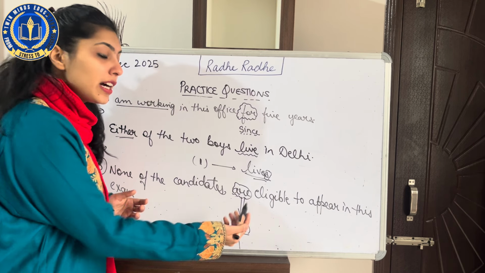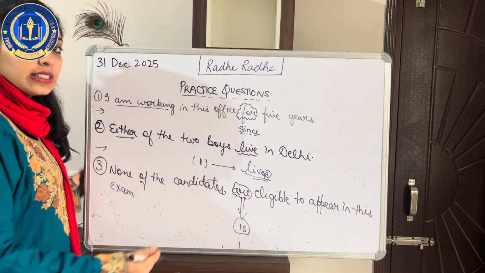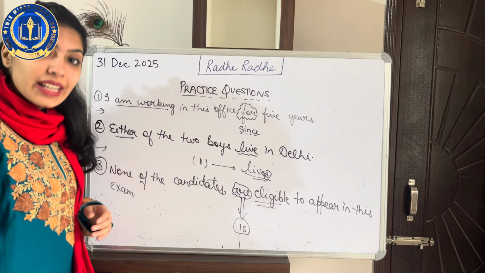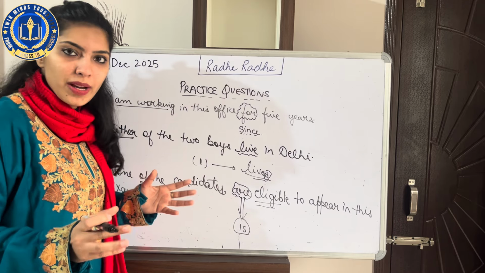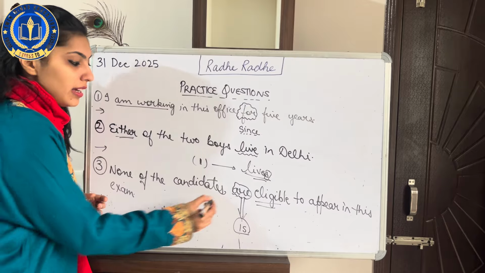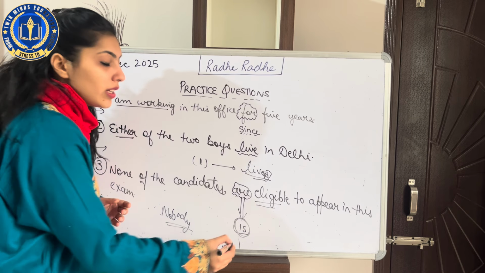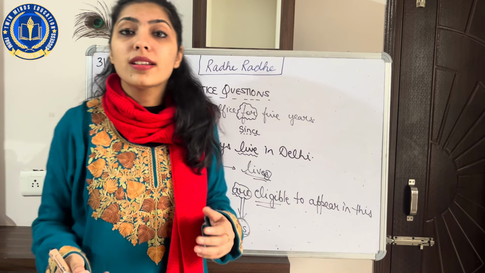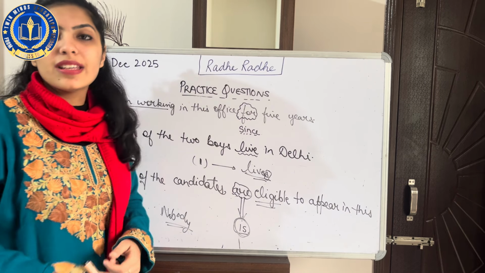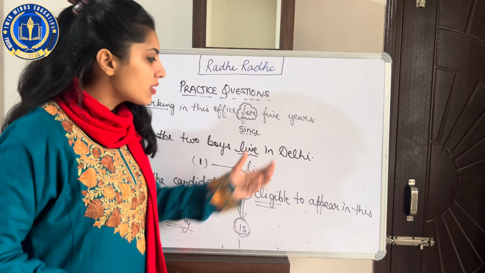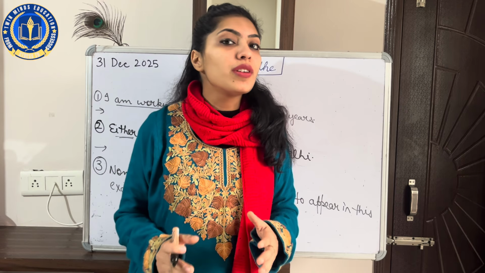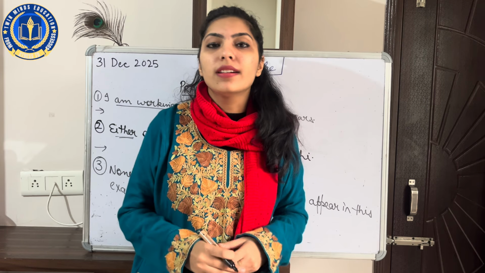क्यों? यहाँ पे R का हमने is क्यों किया? None of the candidates. कोई भी कैंडिडेट इस एग्जाम के लिए एलिजिबल नहीं है. कोई भी नहीं ना, बहुत सारों की बात नहीं हो रही है. We are talking about nobody means कोई भी नहीं. It means कोई भी नहीं मतलब we are counting each and every candidate as a singular one. So therefore with singular we know very well that the singular verb is used. So like this way if you start attempting your error correction, mark my point, you will never ever fail or leave the question undone in your exam.